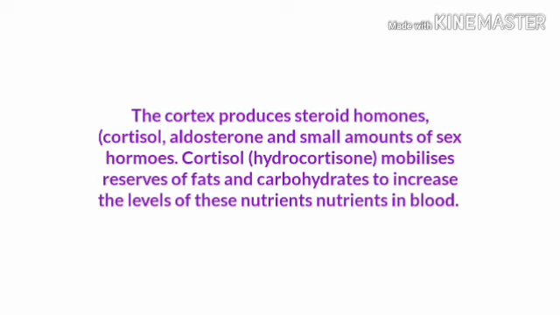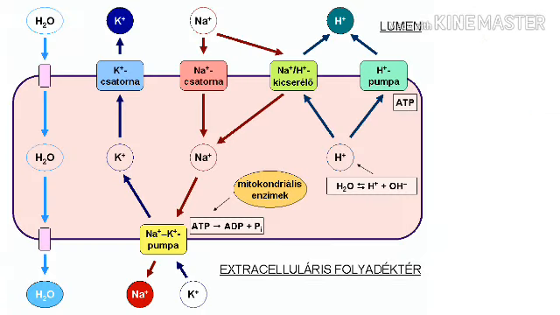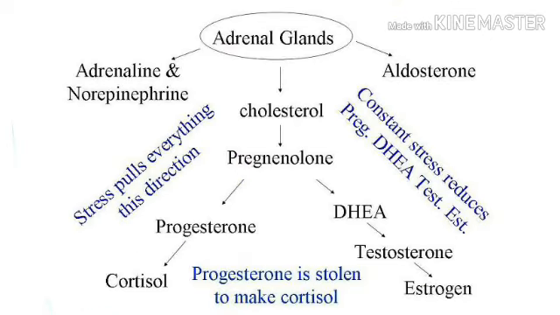Cortisol, hydrocortisone, mobilizes reserves of fats and carbohydrates to increase the level of these nutrients in the blood. It also acts on the kidneys to conserve sodium and water while eliminating potassium. The adrenal cortex also produces small amounts of sex hormones, mainly testosterone, but their importance is not well understood.